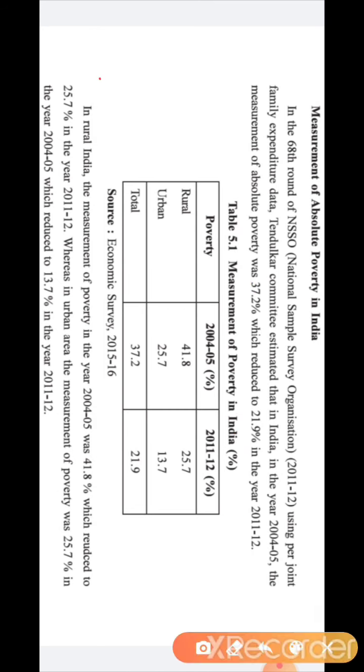Now we will see that in rural area, means village area, the measurement of poverty in the year 2004-05 was 41.8. How much? 41.8. And it reduced to 25.7 in the year 2011-12. Whereas in the urban area, in the city area, the measurement of poverty was 25.7. How much? 25.7, and it reduced to 13.7 in the year 2011-12.